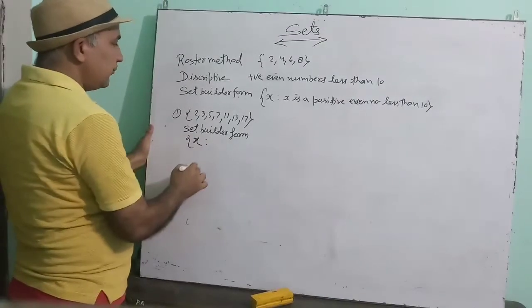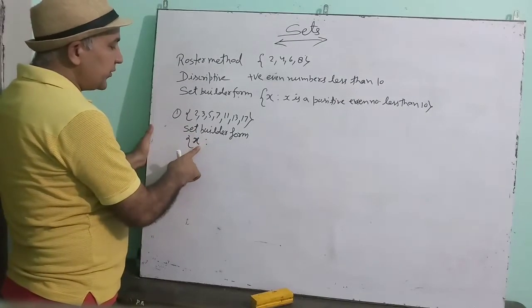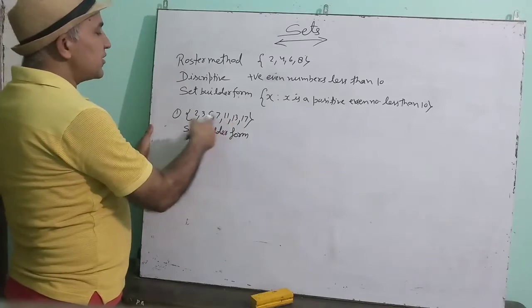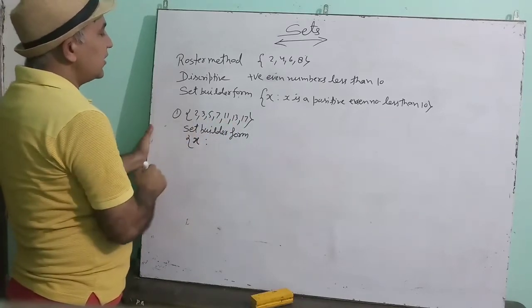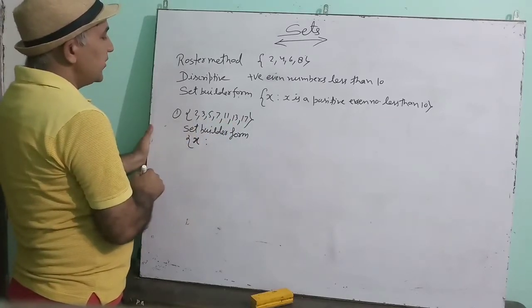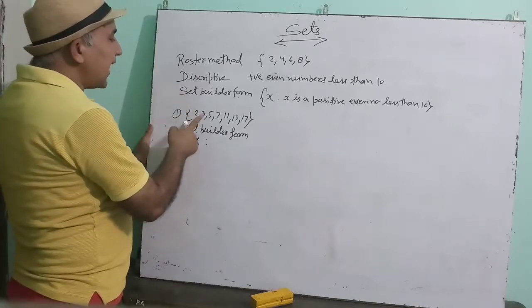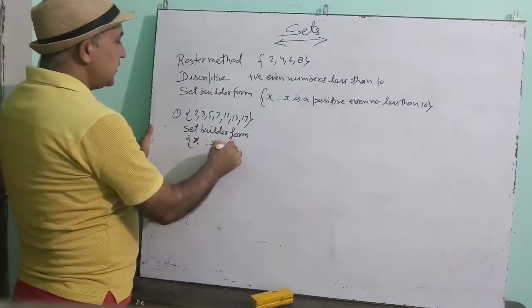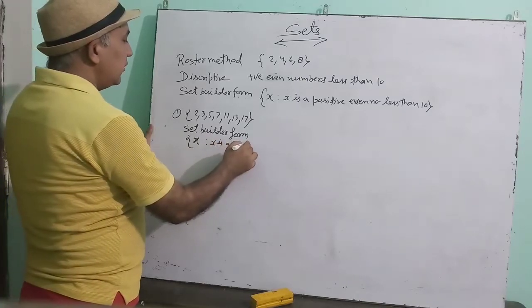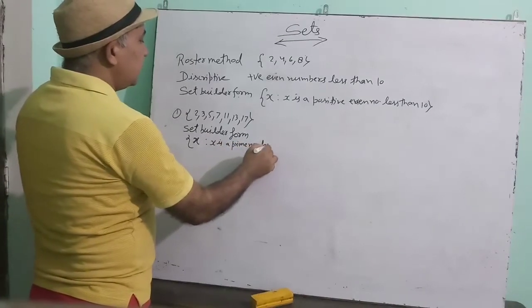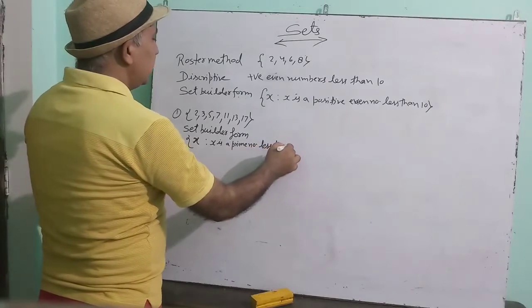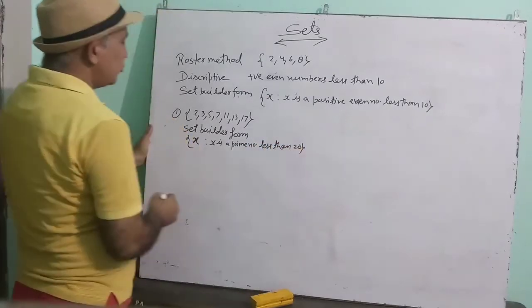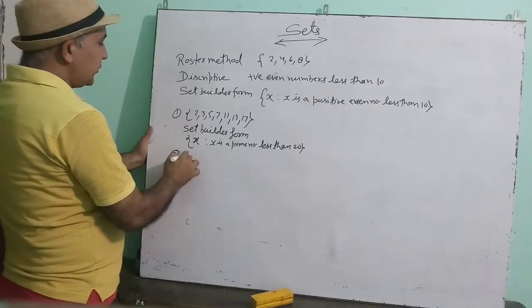And how to find the property? To find the property you will see these numbers. So check what these numbers are. These numbers are the prime numbers less than 20. X is a prime number less than 20.